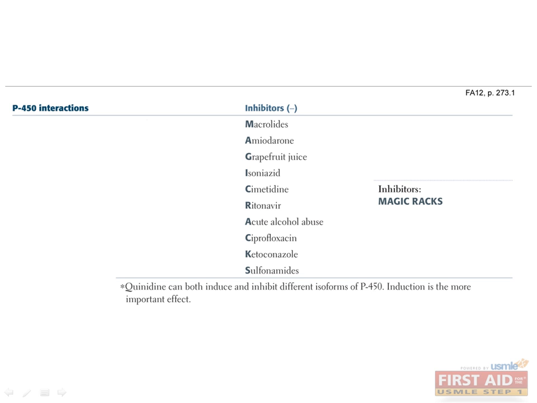P450 inhibitors can be remembered with the mnemonic Magic Rax, which stands for some macrolides such as erythromycin but not others such as azithromycin, amiodarone, grapefruit juice, isoniazid, cimetidine, ritonavir, acute alcohol abuse, ciprofloxacin, ketoconazole, and sulfonamides.